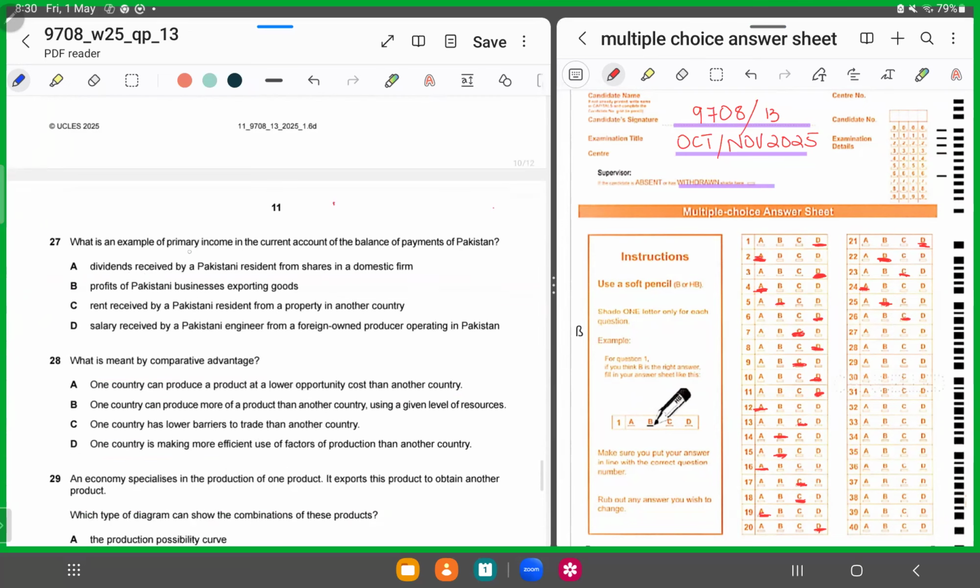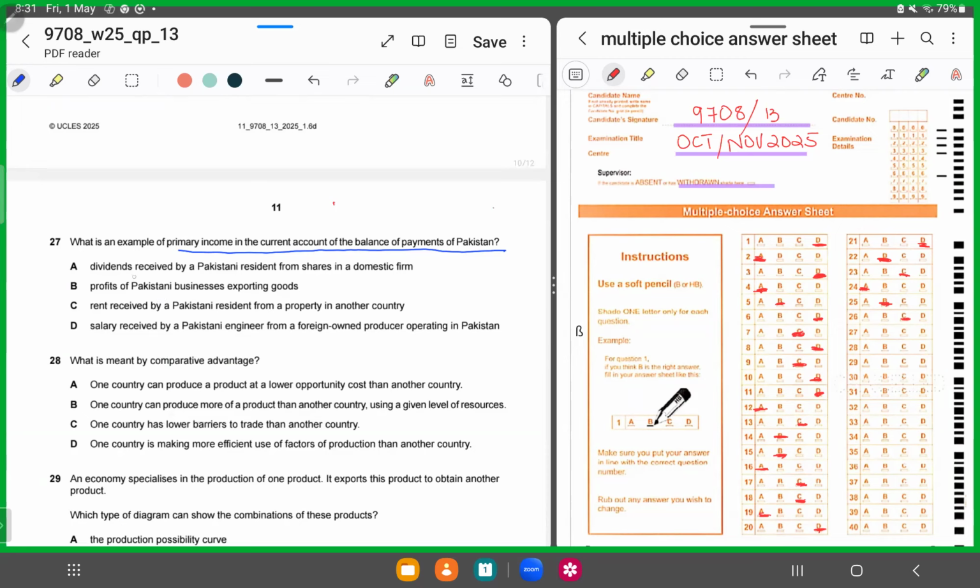What is an example of primary income in the current account of the balance of payment? We know what is primary income. Primary income is payments. Balance of payment is what? That's a record of a country's economic transactions with the rest of the world, right? So primary income includes income in the form of profits and interest and dividends earned on direct investments abroad, right? And on foreign earnings or investment in the country. So it would be incomes in the form of profits, interest, and dividends earned on direct investment abroad.